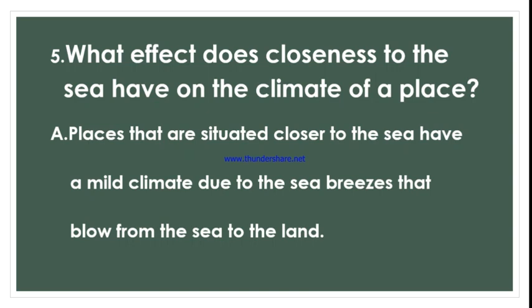The answer is, places that are situated closer to the sea have a mild climate due to the sea breezes that blow from the sea to the land. Mild means not very hot.